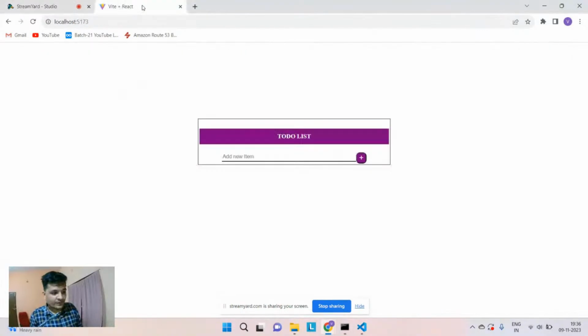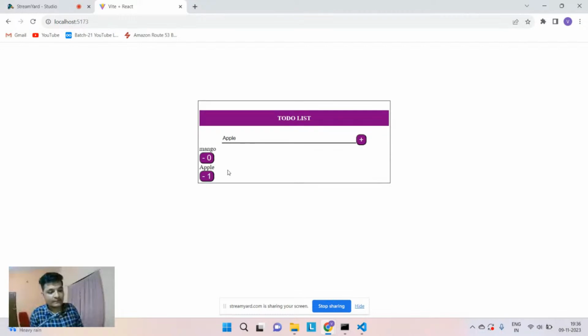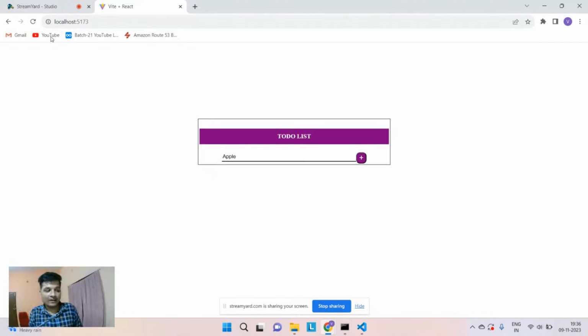Today we are going to see this to-do application, in which if I want to add something, let's say I add first mango. Let's try to add a second item, which is apple. If we click on a number like this, mango, it will be deleted automatically. And all my to-do list has been cleared. So we are going to build this particular to-do application that you can use for your mini projects for React. That will be perfect for you. Let's get started.